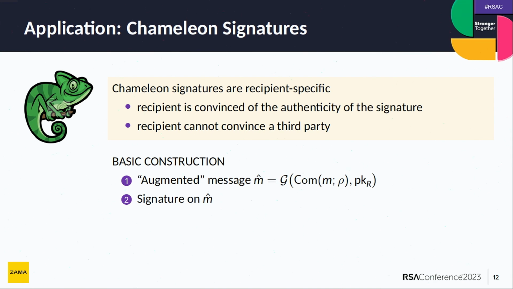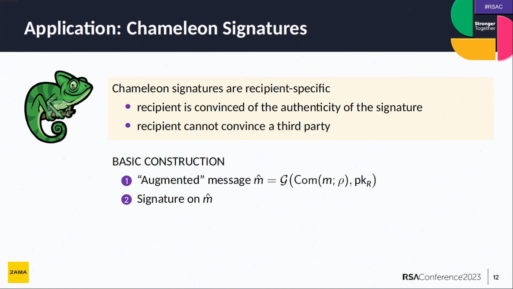The idea is, that's not my idea, but it's a beautiful one. If you have a trapdoor online-offline commitment scheme, you can augment the message you'd like to sign, in this case to M hat. Assume that I want to send a message for some recipient. I take its public key for the online-offline trapdoor commitment scheme. I can compute the commitment to the message M. I choose some randomness rho. And then I will sign that augmented message M hat.